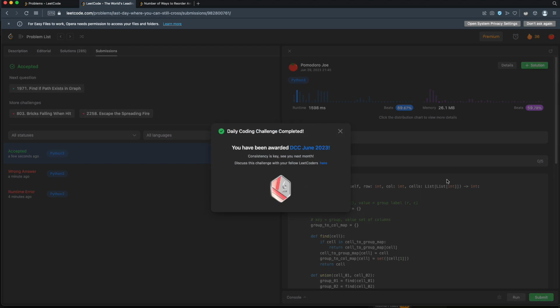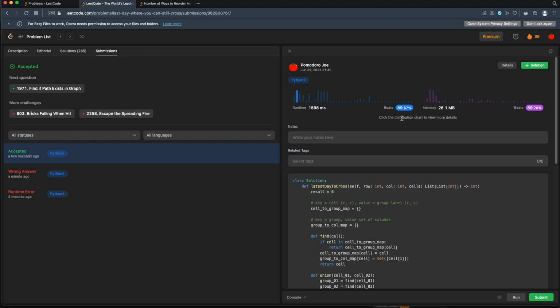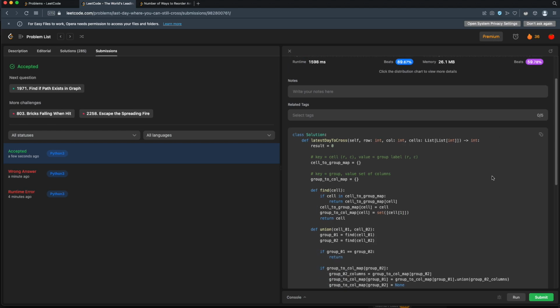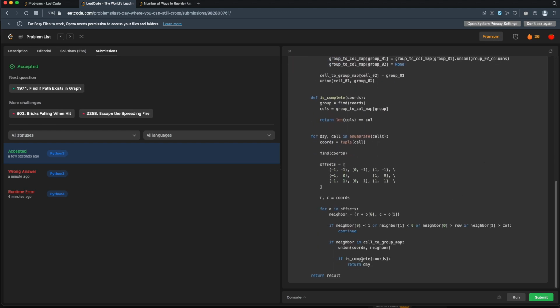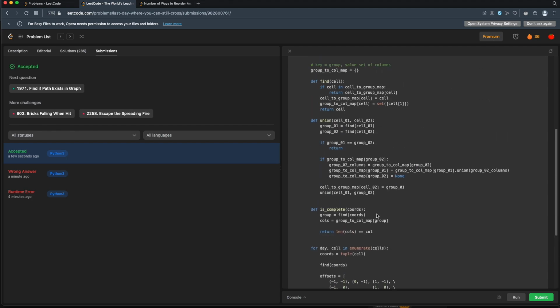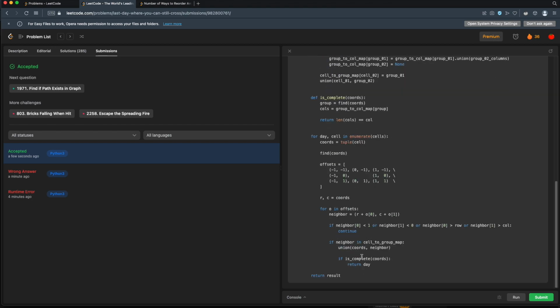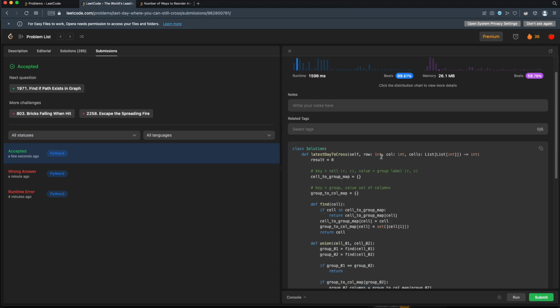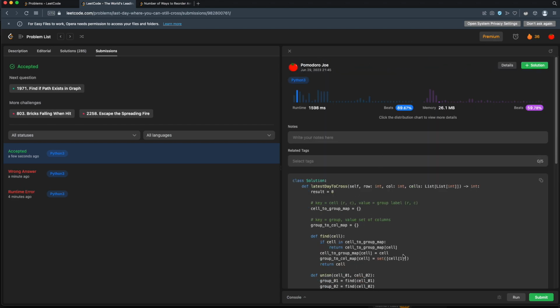Oh, and we pass. All right, so we pass, and we actually do pretty well. We beat 89% for runtime and 59% for memory, so that's not bad at all. Now, I will say this is fragile. It does depend on the ordering here, which is not really great. We definitely wanted to do coordinates first because up in our union, we were always merging into group 1, so we wanted to pass in this coordinate as our first argument, because we know we just created this coordinate, which means we know it has a set.